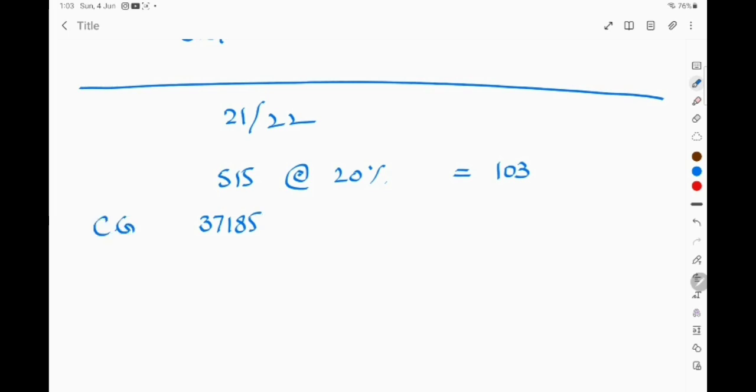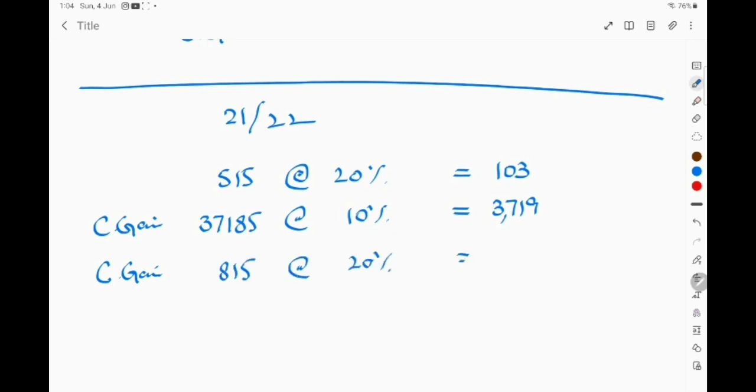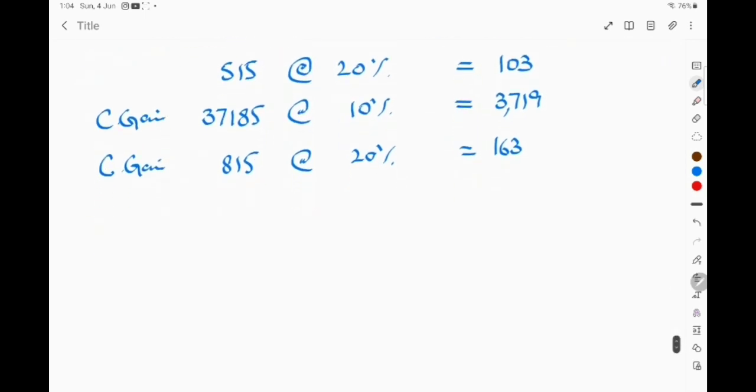So the chargeable gain of this 37,185 will be taxed at 10%, right? So this is 3,719. Then the remaining chargeable gain, because we have a total chargeable gain of 38,000, the remaining 815 will be taxed at 20%, which is 163. This is the tax liability in case you are not setting off loss against the total income of 21-22, right?